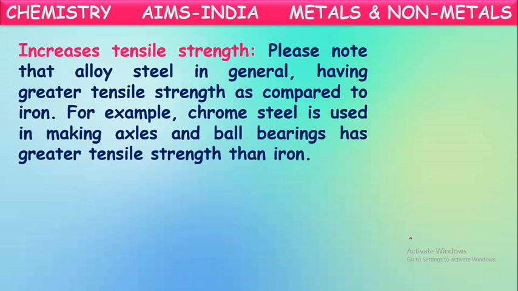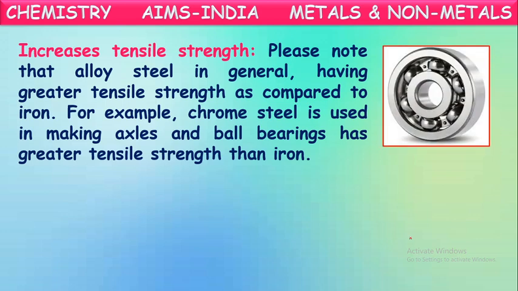For example, chrome steel is used in making axles and ball bearings which have greater tensile strength than pure iron. See here, some ball bearings you can observe in some machinery parts to control the friction. These ball bearings are made of stainless steel or chrome steel. So this can bear much strain.